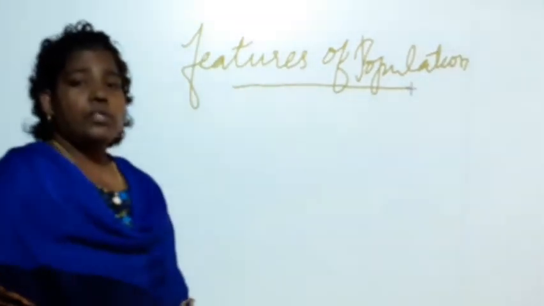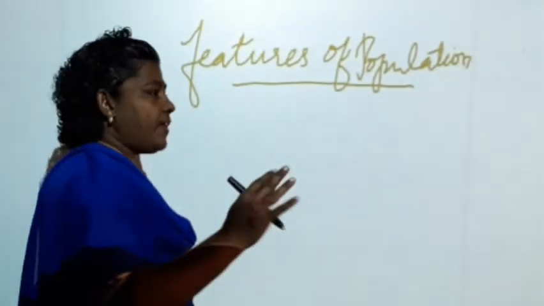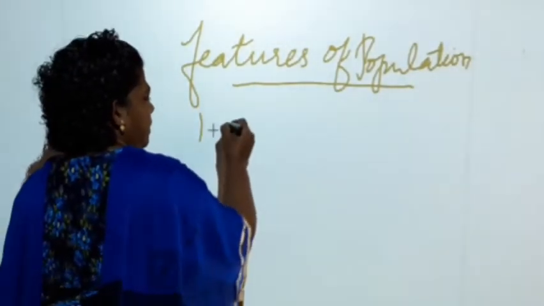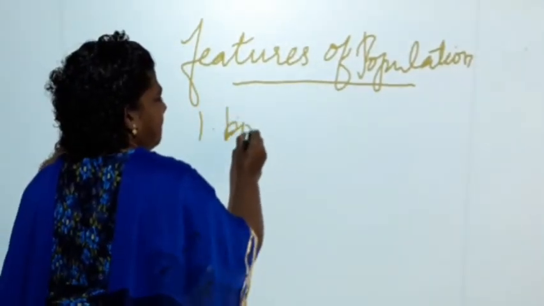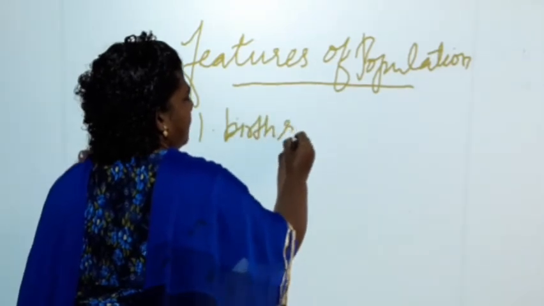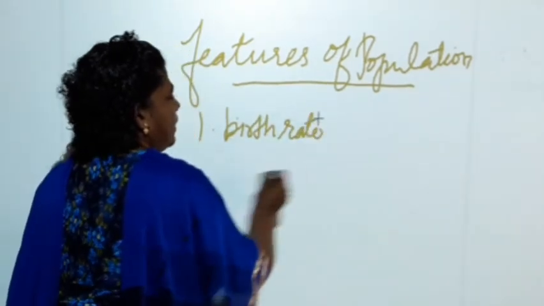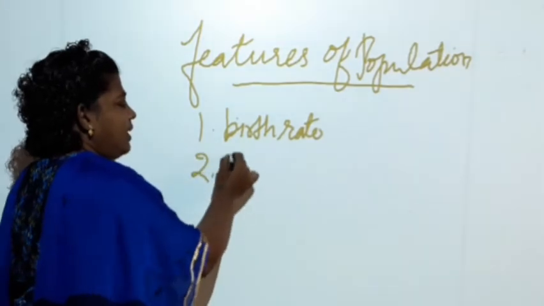First one is the birth rate. The second one is death rate.